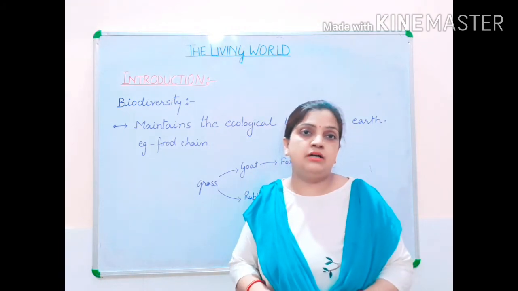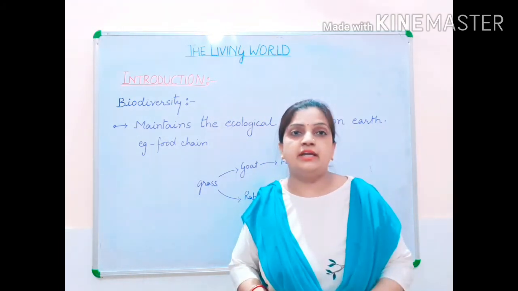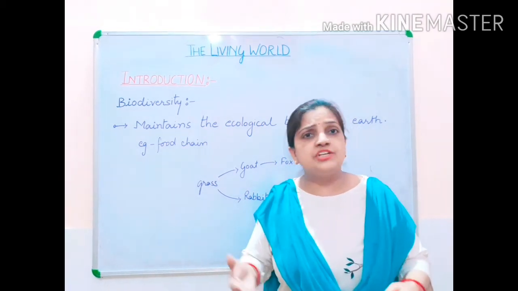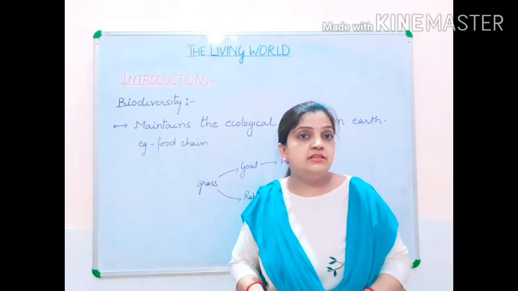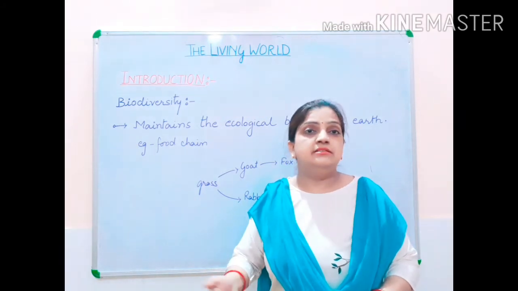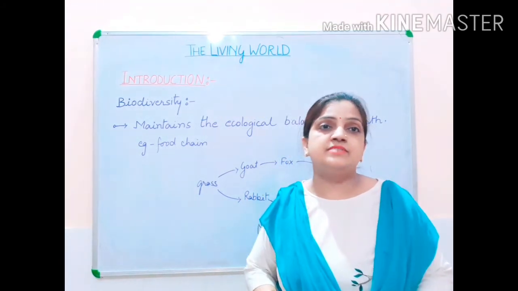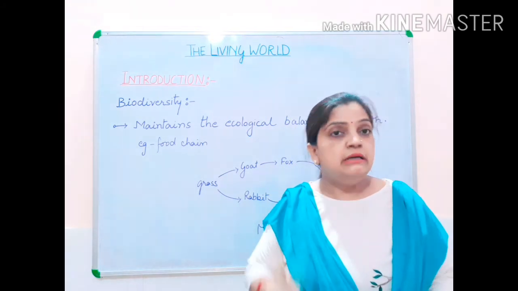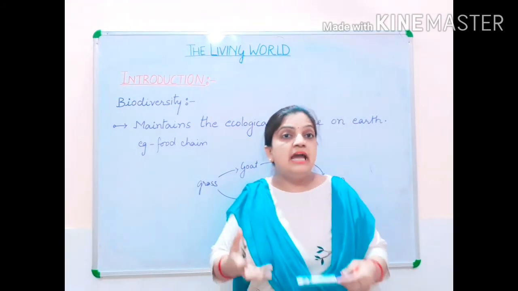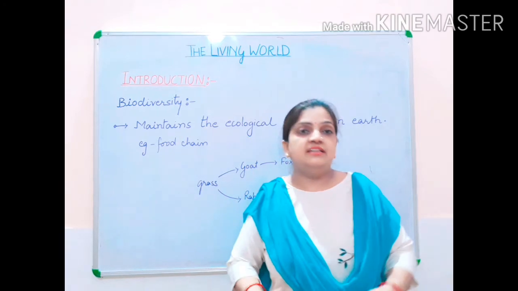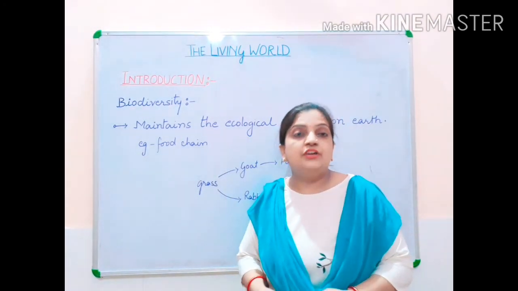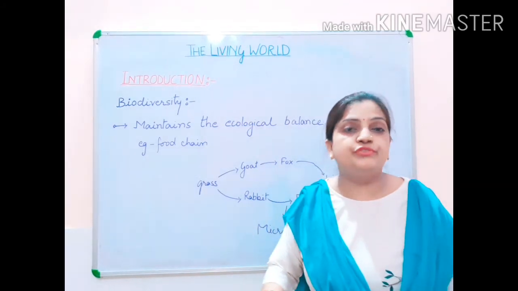Who has come on this earth, on this planet? They have to die. Death is sure. So what is going to happen to each and every organism after death? After death, another type of organisms are present, and they are called microorganisms. These microorganisms help in decomposing, decaying the body of these animals, so that your waste can be removed from the